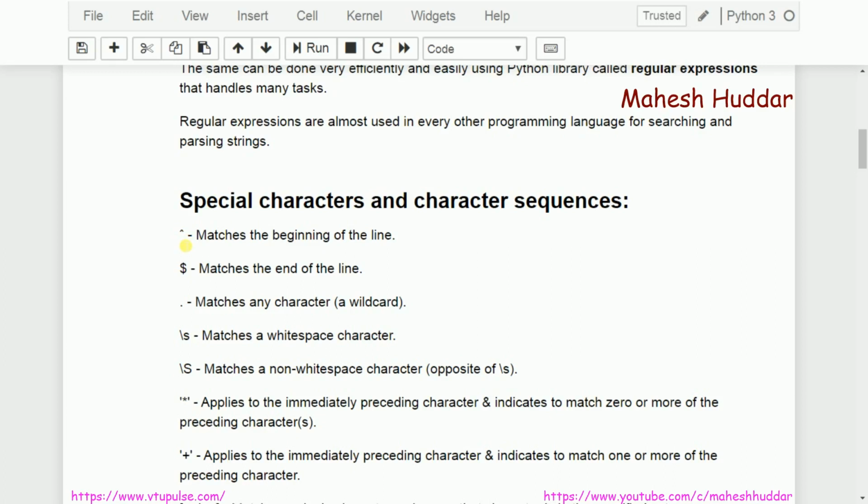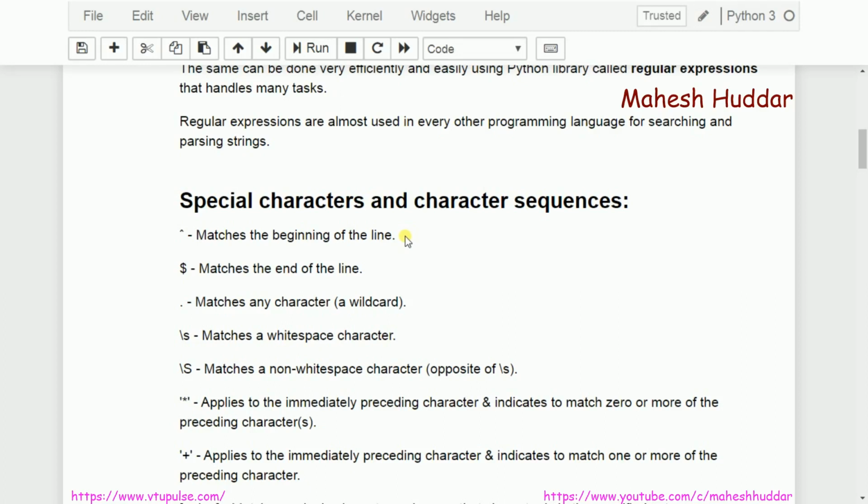What this caret does is, as I said earlier, I want to check whether a string starts with a particular pattern or not. In that case, I need to write the pattern I want to match, preceded by a caret symbol. What it means is I am trying to find a particular pattern at the beginning of the string. If it is present, it returns true, and if it is not present, it will return something else. So your regular expression should start with the caret symbol.